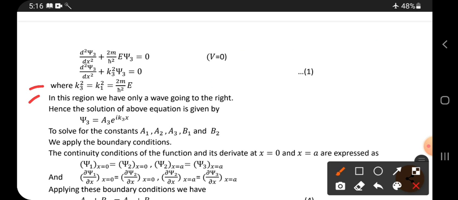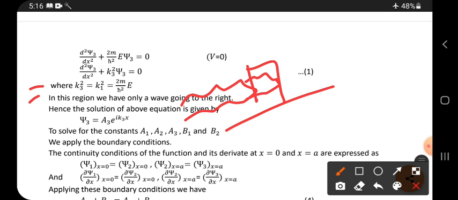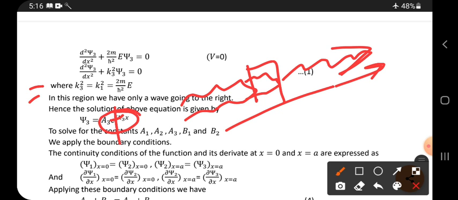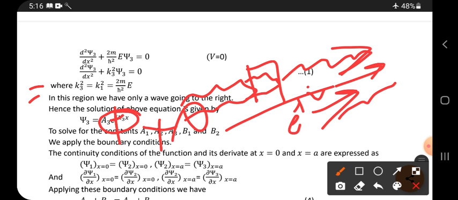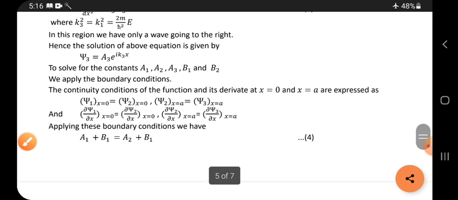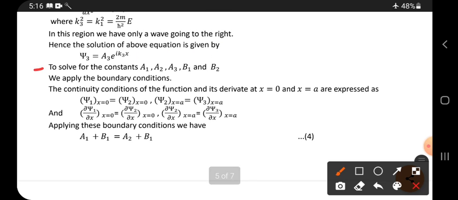In this region we have only a wave going to the right. See, it is the third region. In the first region it may reflect in the backward direction. In the second region also it may reflect backward. But in the third region there is no chance to reflect backward. There is a chance to move in the forward direction only. So we have taken only one term, the plus term, e power of i. Plus i is taken because it indicates the forward or positive direction of the x-axis. No other quantity is taken because the particle cannot reflect here.